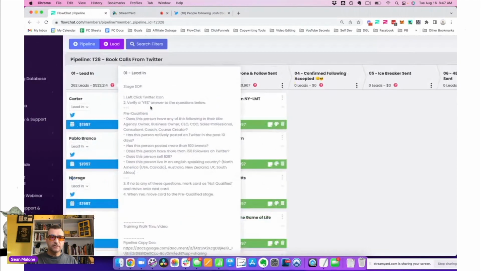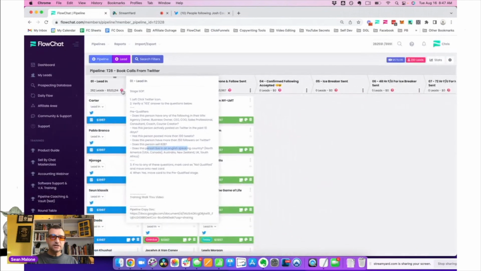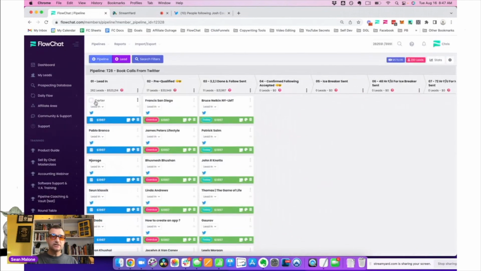So I'm going to look over here, left click the Twitter icon, and verify yes answers. Does the person have a following? Do they have one of these titles here? Has this person actively posted on Twitter? Do they have more than 100 tweets? More than 150 followers? Do they sell B2B? And do they live in an English-speaking country? Those are my questions, and I'm just going to go verify these. This should take less than 30 seconds.